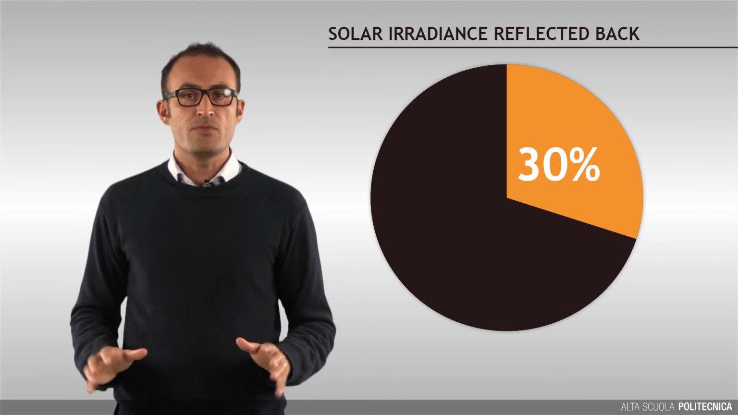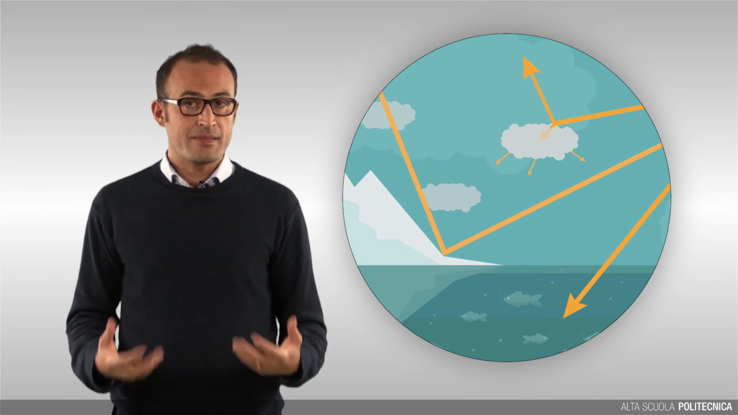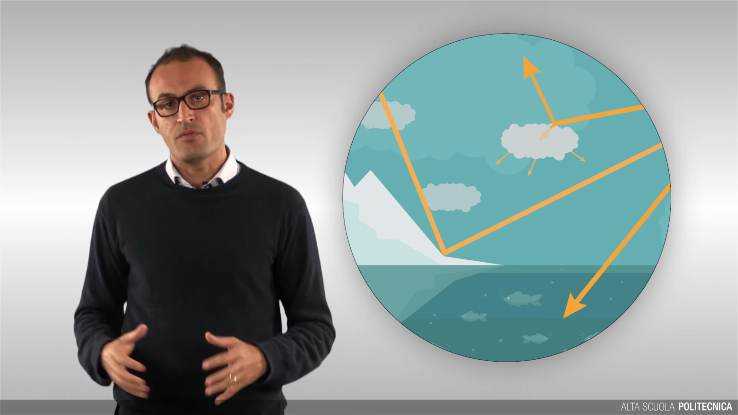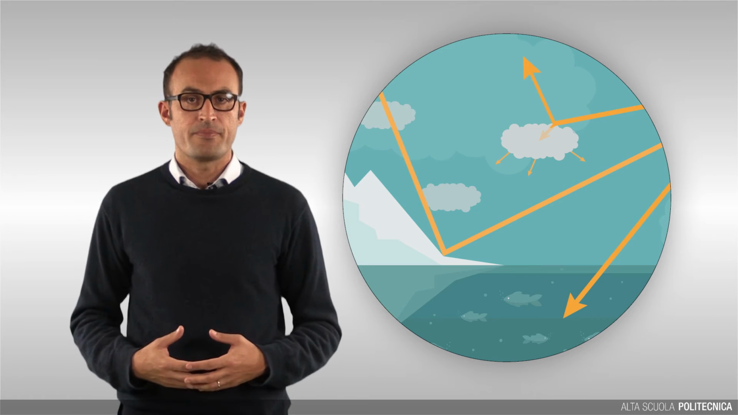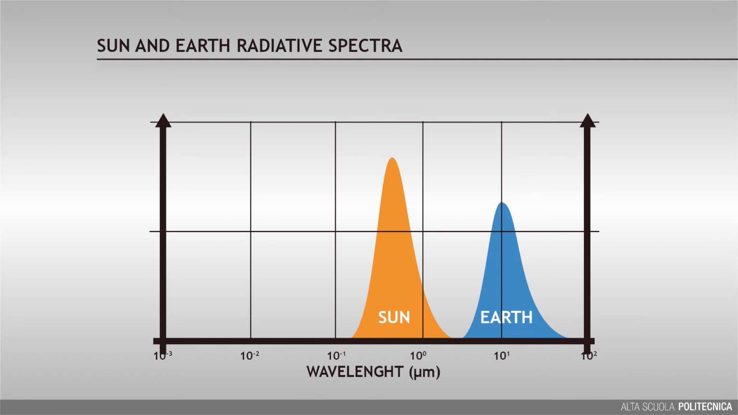Albedo is not uniform on the surface. For example, snow and ice have particularly high values compared to forest lands or oceans. We say the Earth is also an emitter. In figure, the Sun and Earth radiative spectra are shown. The logarithmic scale was chosen for the x-axis, which gives the radiation wavelength.